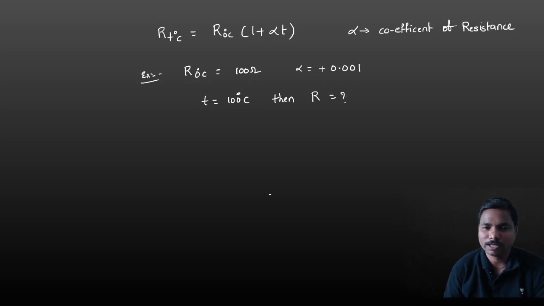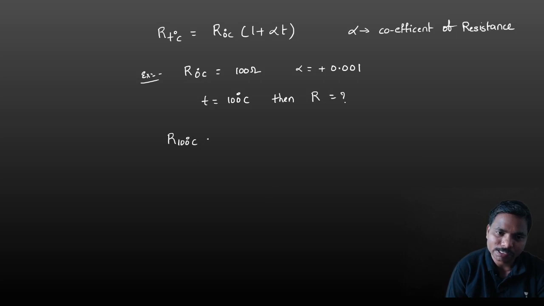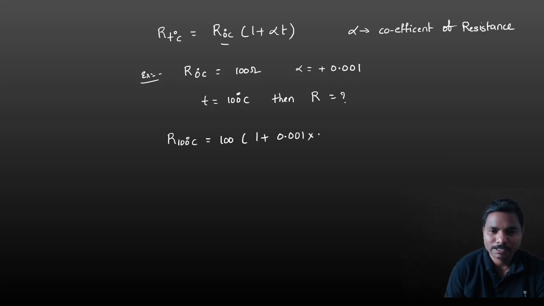The answer: resistance at 100 degrees centigrade is equal to resistance at 0 degree centigrade, 100, into 1 plus alpha, 0.001, into the temperature, 100.